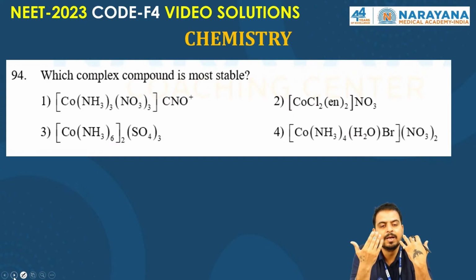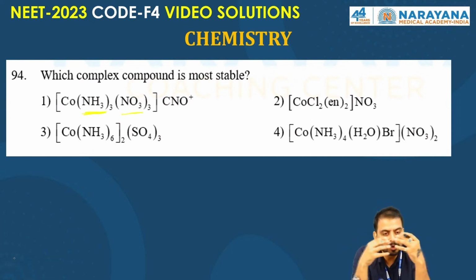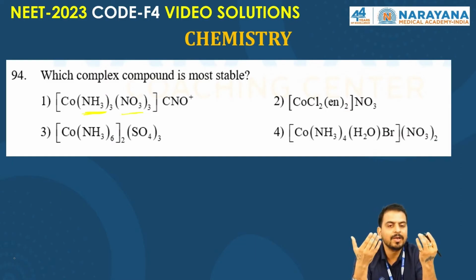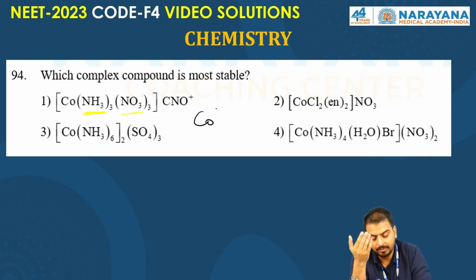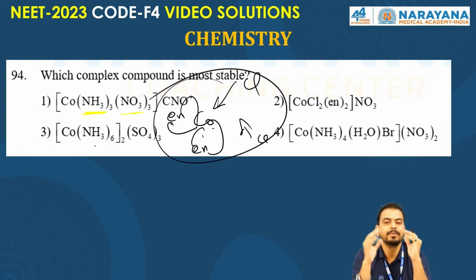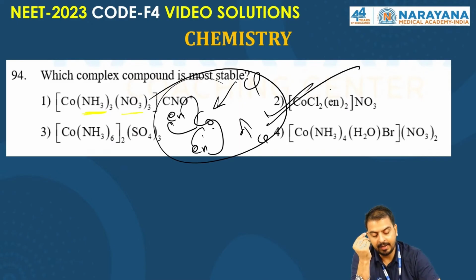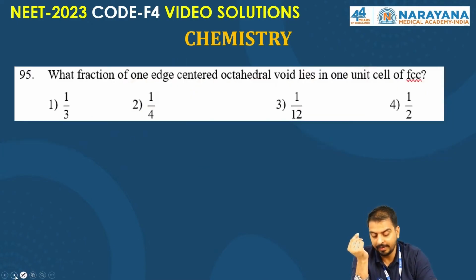94. Which complex compound is more stable? Stability comes from the nature of the complex. You know the nature of the ligand. Here all are monodentate. When there is a formation of a closed ring, then the complex will be more stable. Cobalt forms with ligand chlorine and 2 en. En is, you know what, bidentate. So there is a formation of a chelate ring, closed. So the more the denticity, the more will be the stability, right? So second is the right answer. I hope it's clear to everyone.